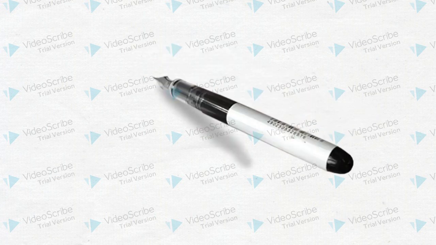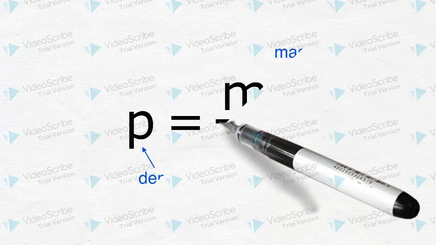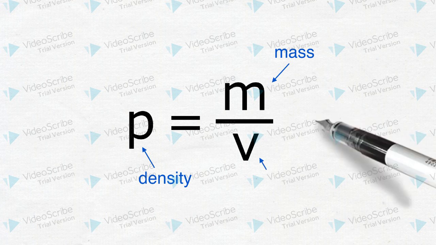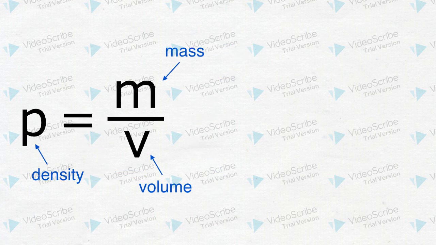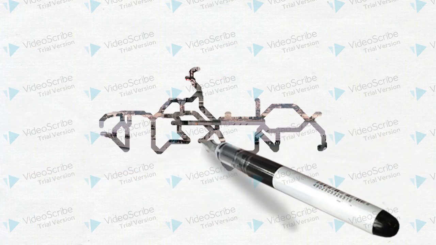But just what is density? Density describes an object's relationship between its mass per volume. Density is normally given in either kilograms per cubic meter or grams per cubic centimeter. Every object has a specific density, and those densities can be used to identify it. For example, a solid piece of gold may only have a mass of a few grams, but its density will still be 19.3 grams per cubic centimeter.